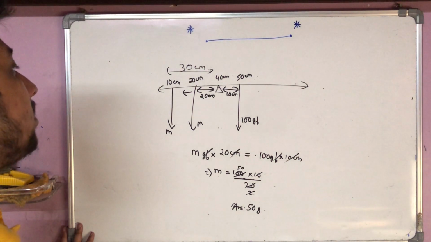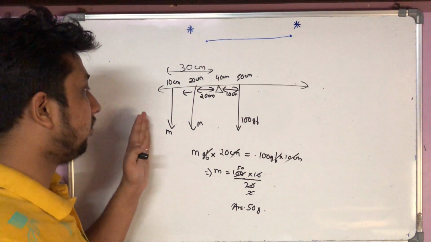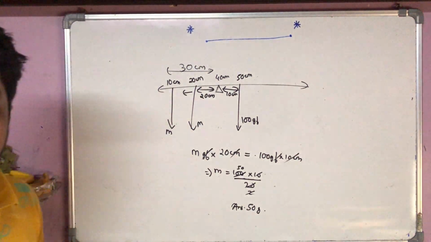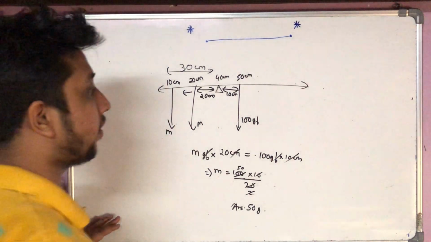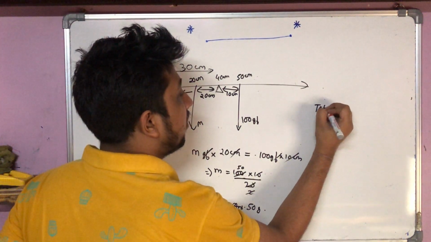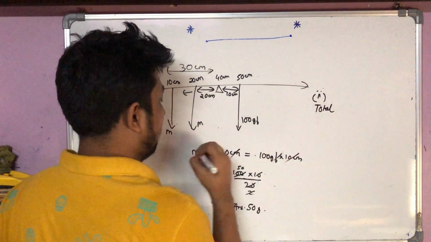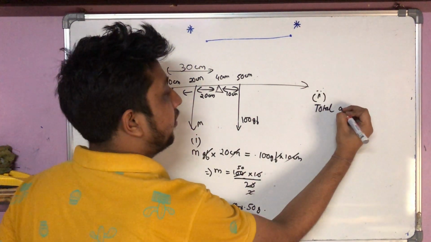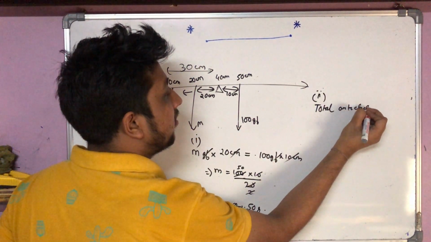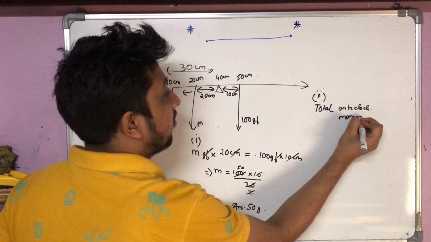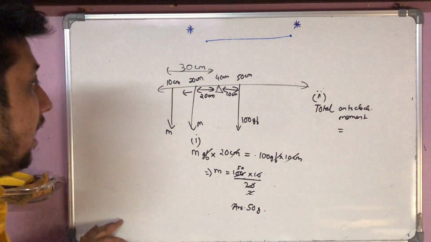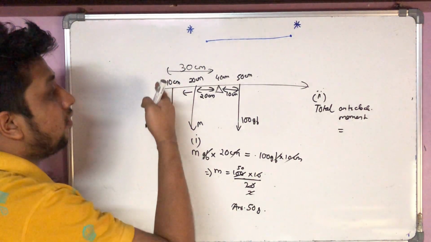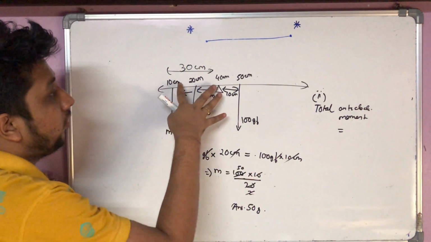Then in that case, the total anti-clockwise moment will be more than the total clockwise moment.